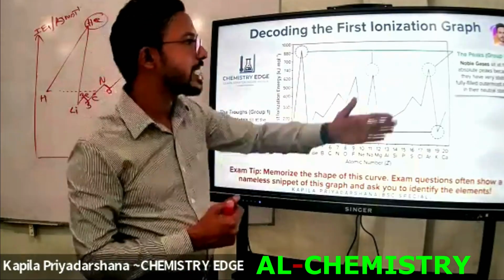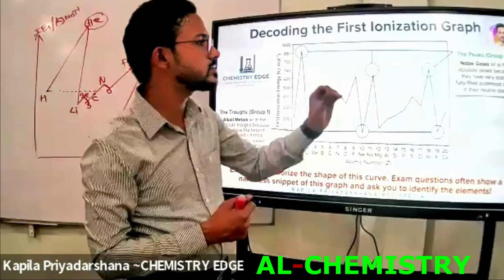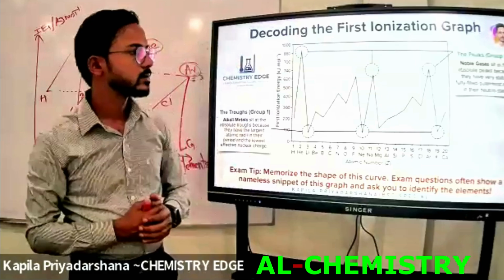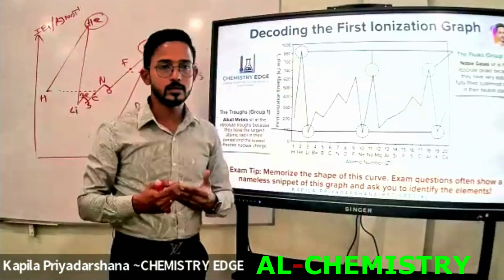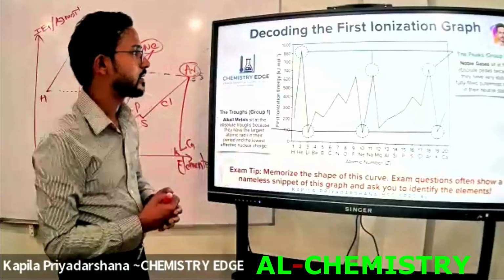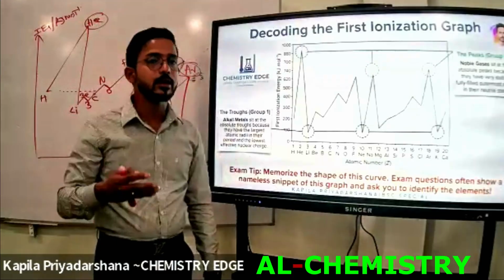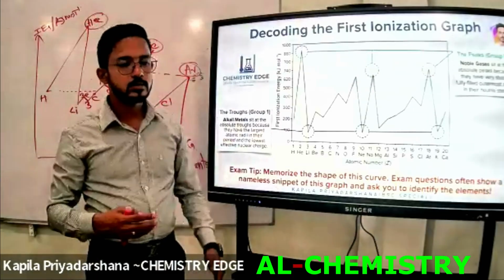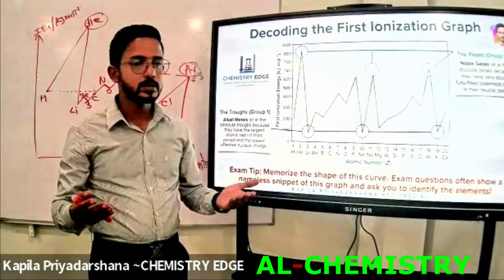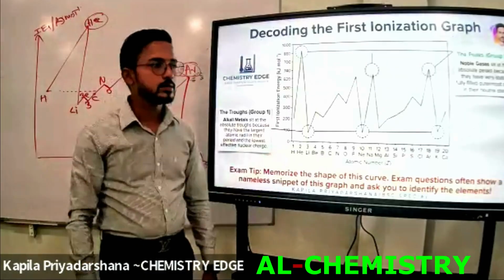Noble gases sit at the absolute peaks because they have very stable, fully filled outermost shells in their natural state, the neutral state. Neutral state means ground state, right? Otherwise they cannot create an anion or cation. The reason is also that they have the stable electron configuration in the ground state.